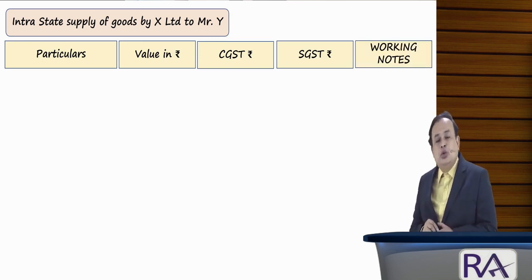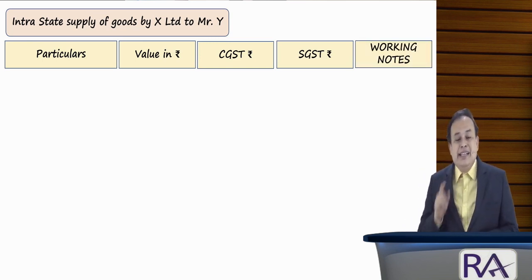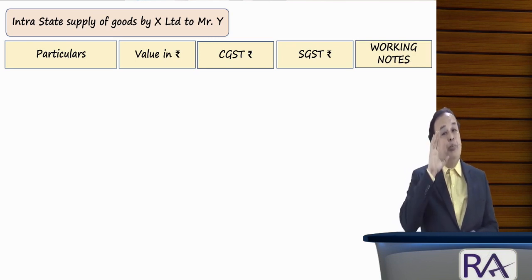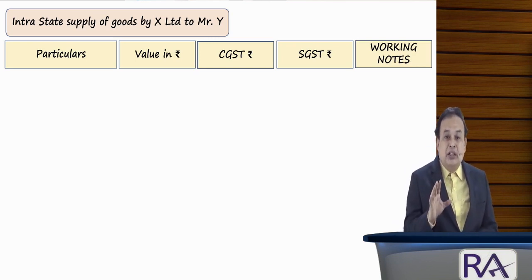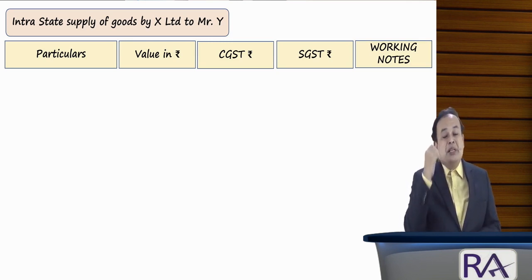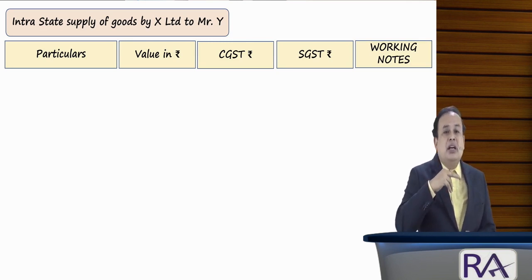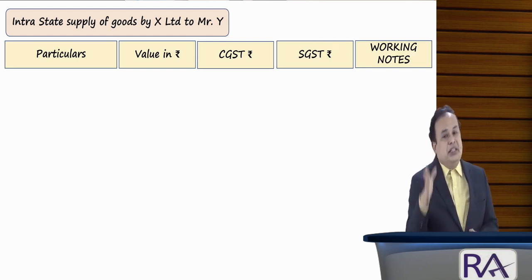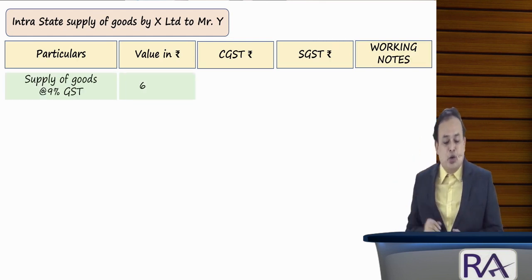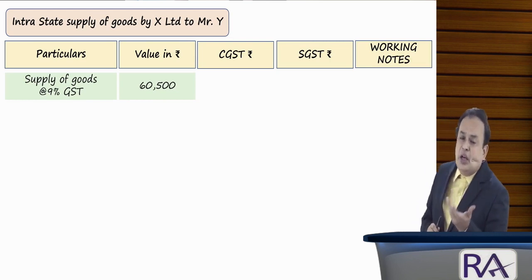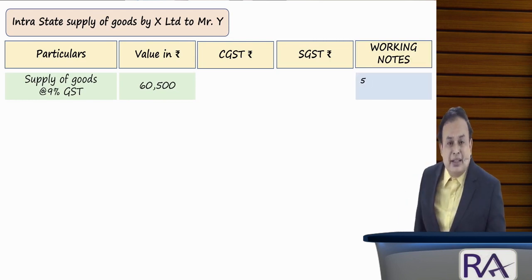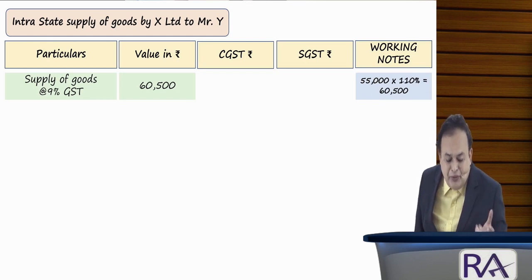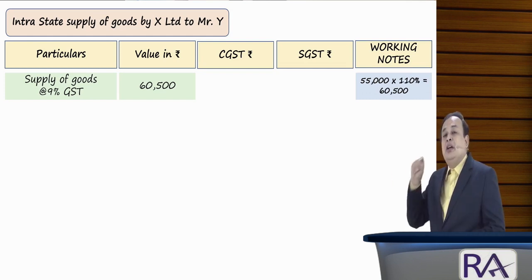So what value did X Limited sell to Y? X Limited sold to Y with a profit margin of 10%. So what is the cost of X Limited? Procured at rupees 55,000. Add 10%. If you add 10% to 55,000, namely 110% of 55,000, the value comes to rupees 60,500, which is none other than 110% of 55,000. Got the clarity?